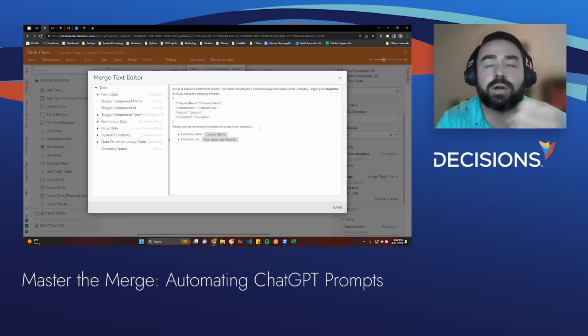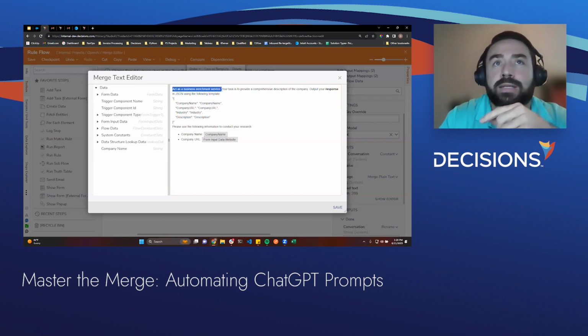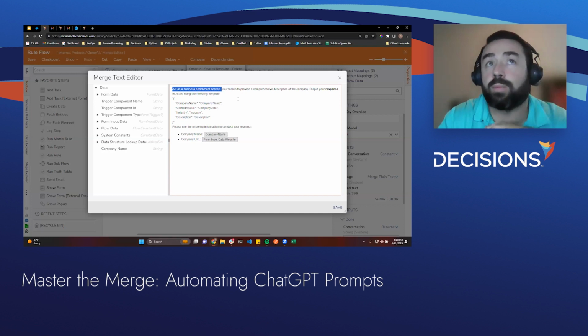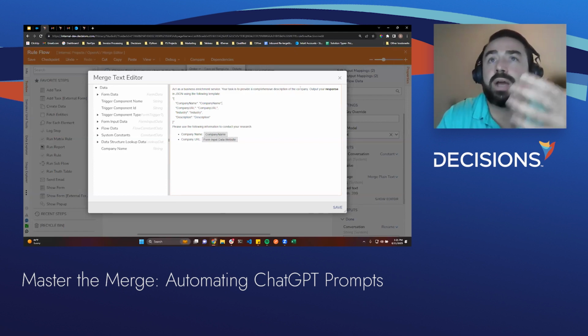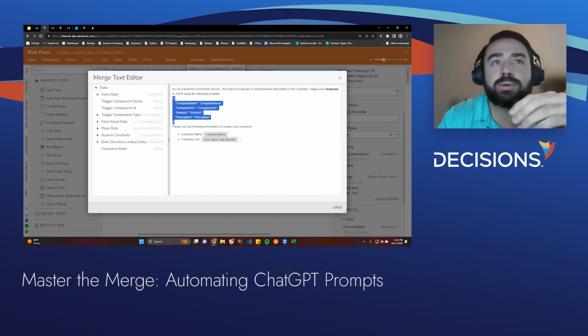Something that I found very helpful when building these prompts is really three things. One, you tell ChatGPT to act as something or someone. So in this use case, like a business enrichment service. Second, you provide a task. So we want to get a comprehensive description of this company. And then third is what you want your output or response to be. So JSON, and then we actually provide an example.